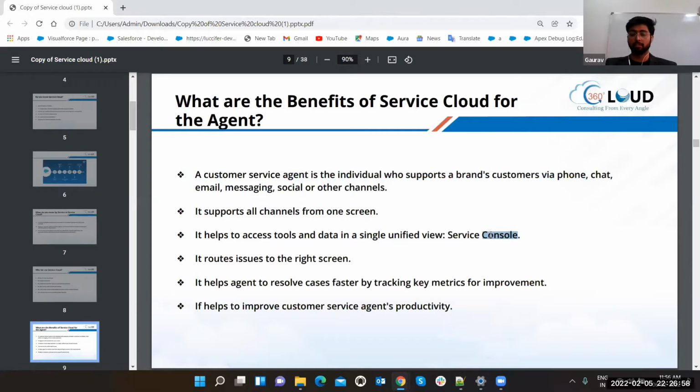We are going to discuss this definitely. It routes issues to the right screen. Yes, it will take the right question to the right person. Suppose someone comes to me and asks how we can open the engine of a car, then definitely I cannot tell it. A mechanical engineer is required. I can only tell you the solutioning for Salesforce, right? If someone asks me how to make food, then definitely I cannot tell, or maybe if I can tell, then I'm not the desired person. I will not be the perfect one. So that's the thing. It will route the perfect issue to the perfect person.